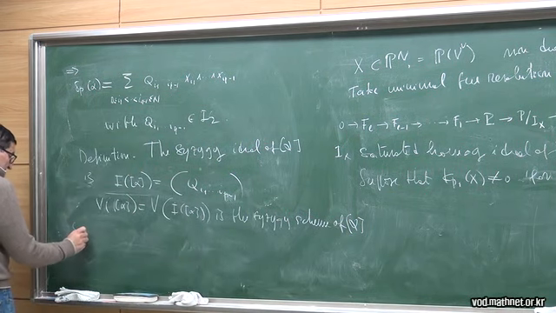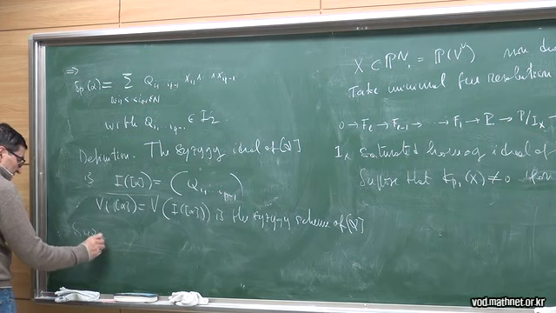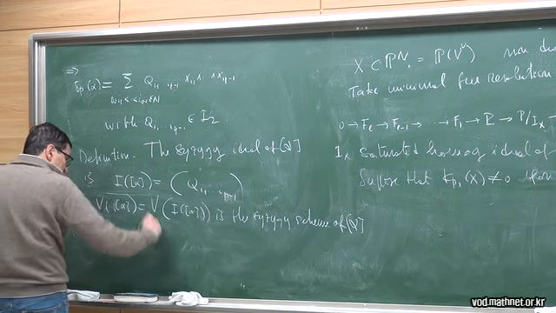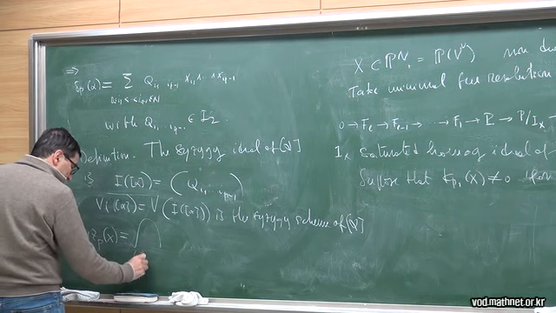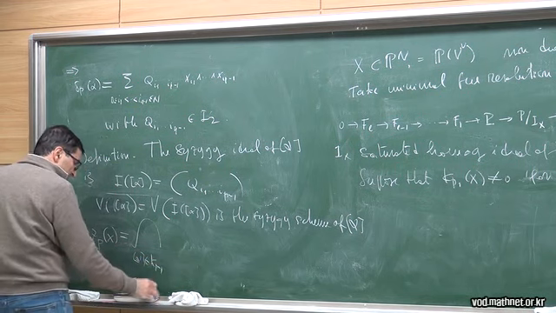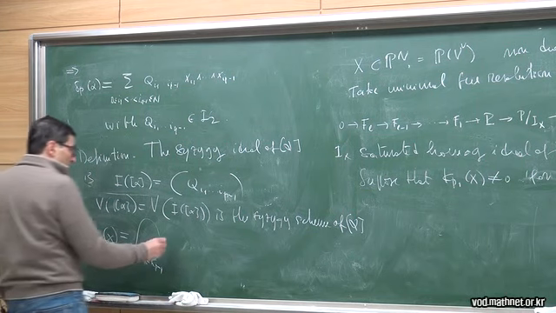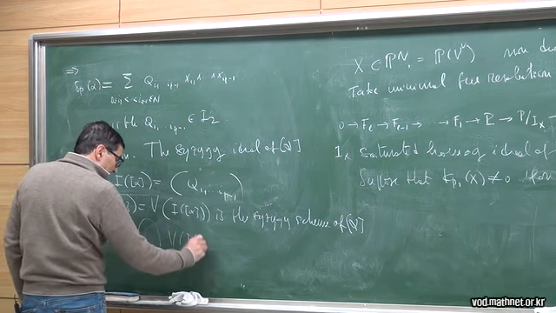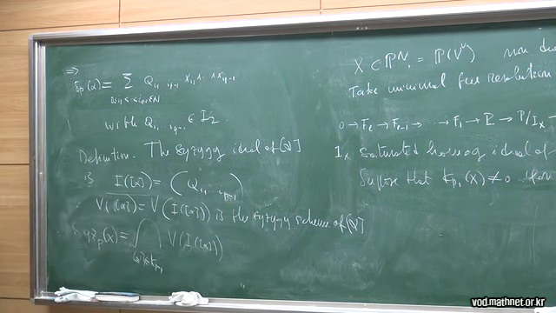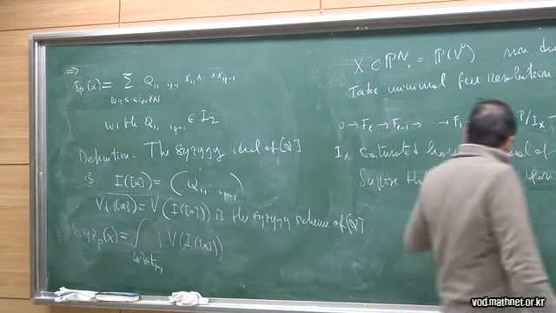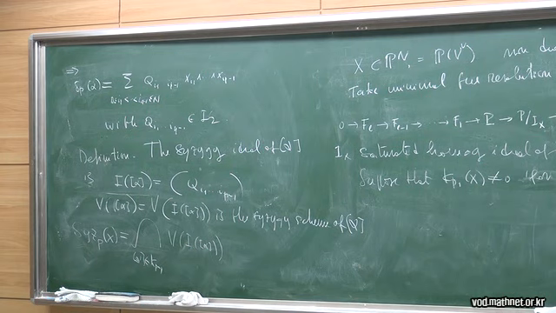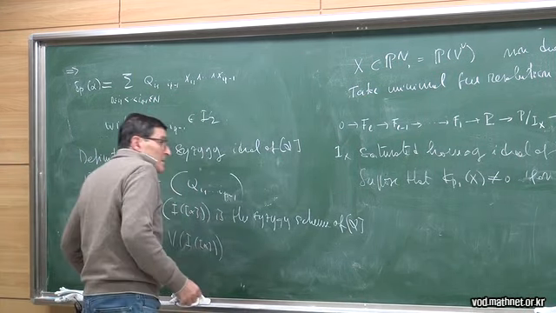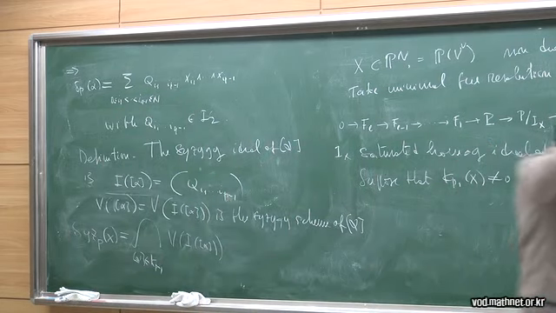And now we define the pth Koszul scheme of X as the intersection, when alpha varies in K P minus 1 of V, of V of I alpha, as I run alpha through all elements here. So this is a very simple definition, except that it is not easy to compute this. But anyway, this is the definition.